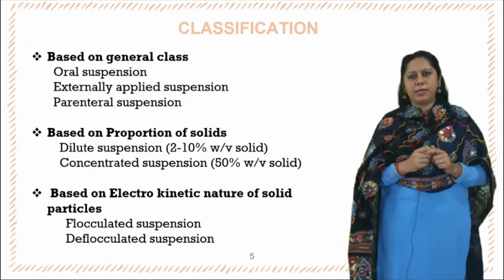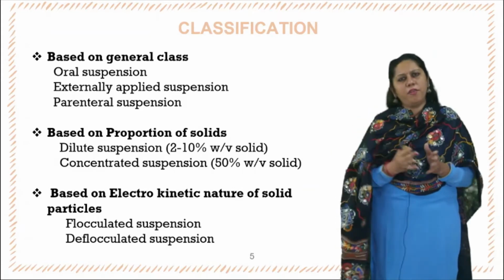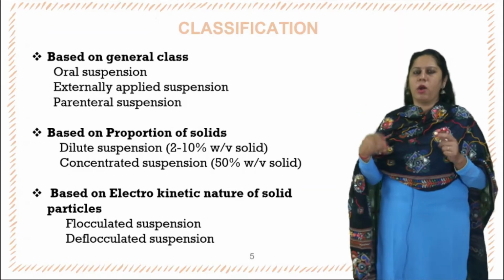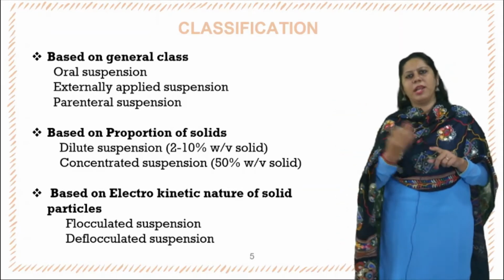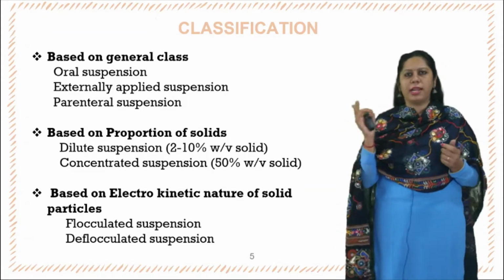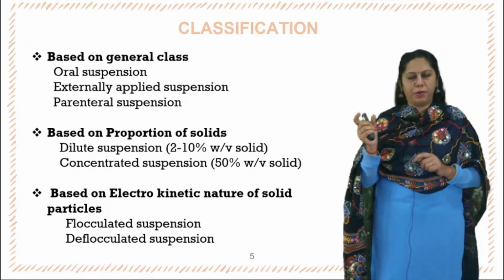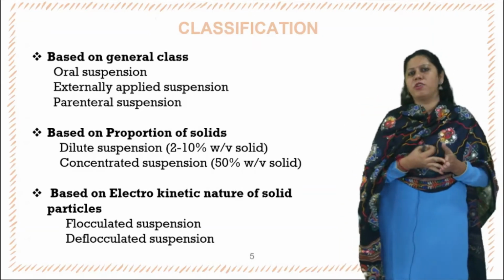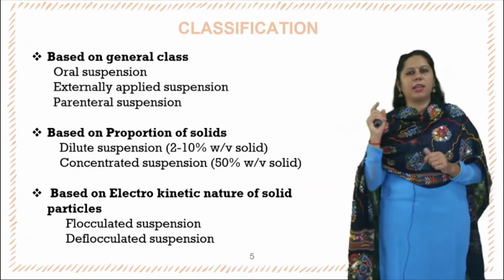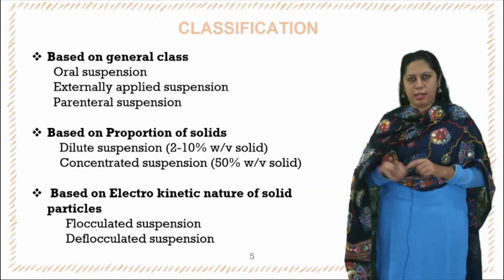So what is flocculated suspension? The major difference between the flocculated and deflocculated suspension is that in the flocculated suspension you have large aggregates which are formed and they settle down, giving the clear supernatant, whereas in the deflocculated suspension you have the particles dispersed as individual entities and you will have a turbid or not clear supernatant. Whereas the flocculated suspension can be easily redispersed, the deflocculated suspension forms a hard cake leading to difficulty in redispersing. They cannot be redispersed easily.